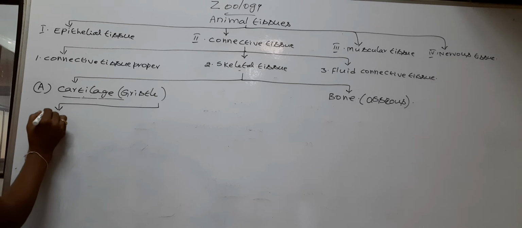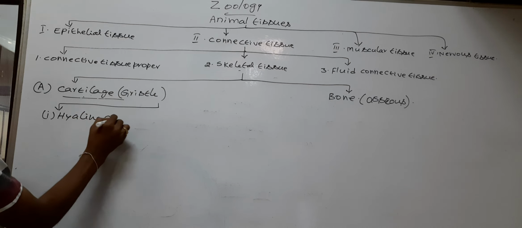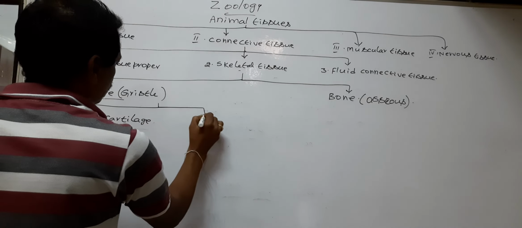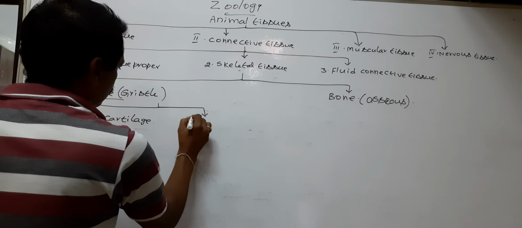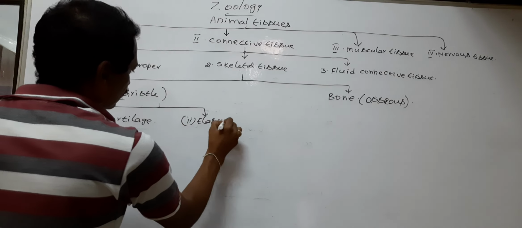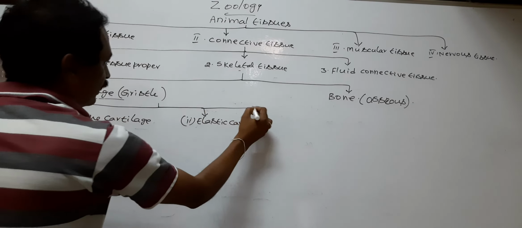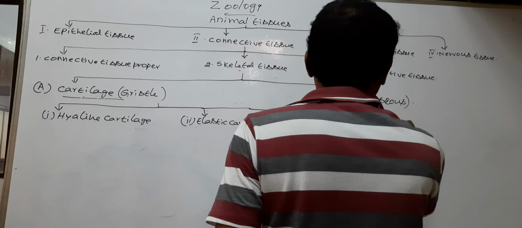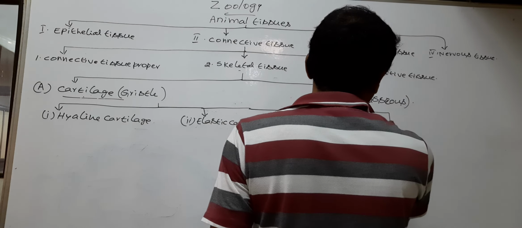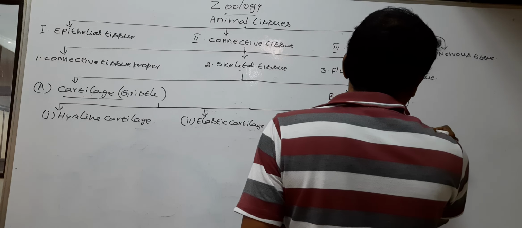Number one, hyaline cartilage. Elastic cartilage and fibrous cartilage.